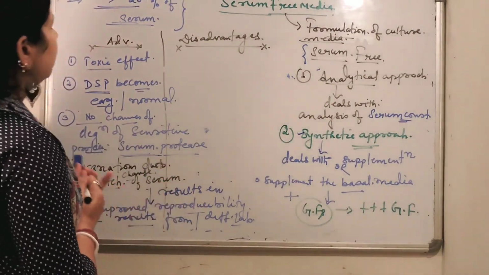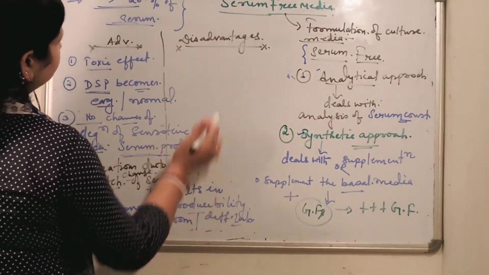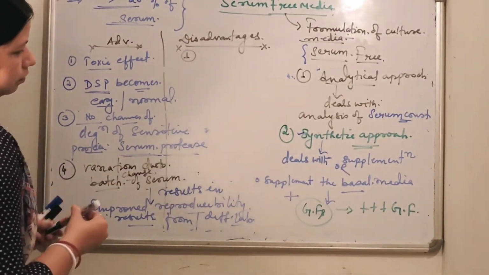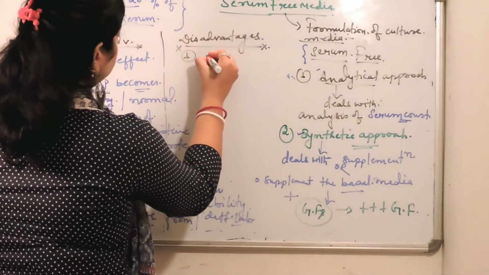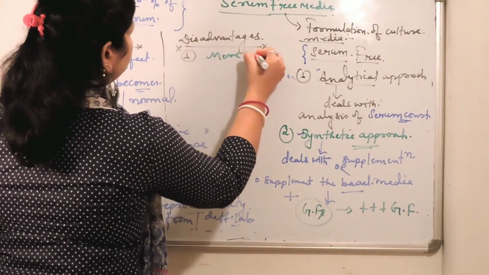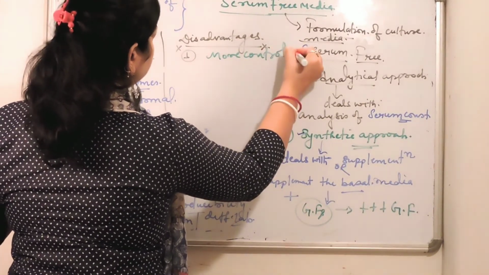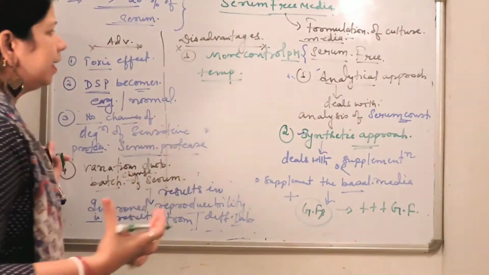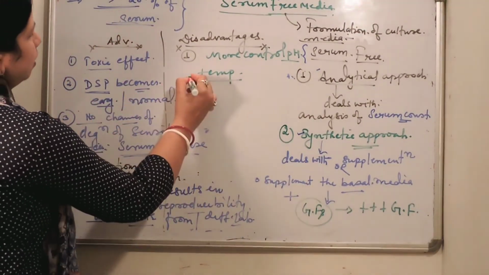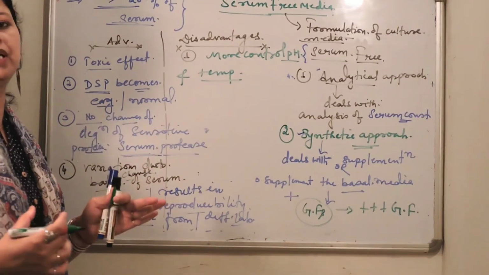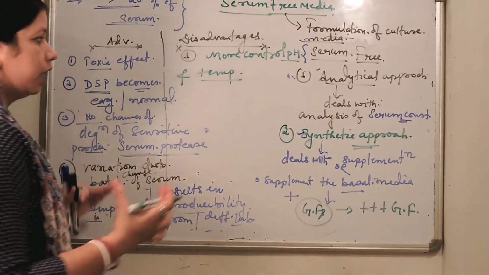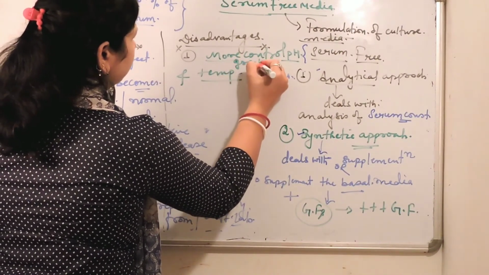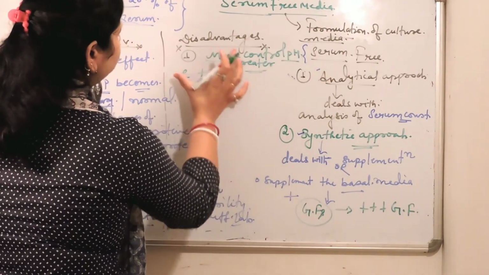Now there are some disadvantages also. So what are the various disadvantages? Greater control of pH and temperature is required in case of serum-free media as compared to serum-containing media. So it is clear that greater control of pH as well as temperature is required.